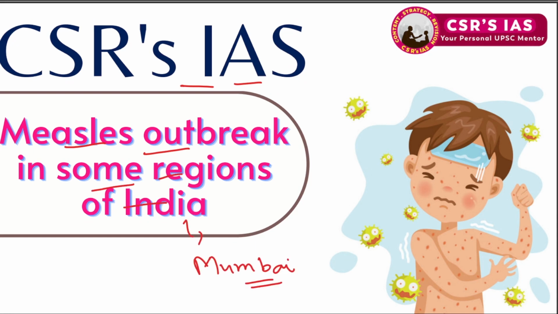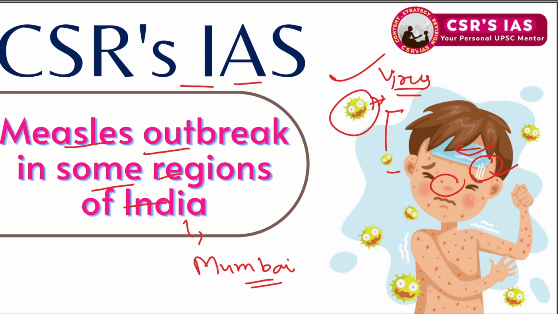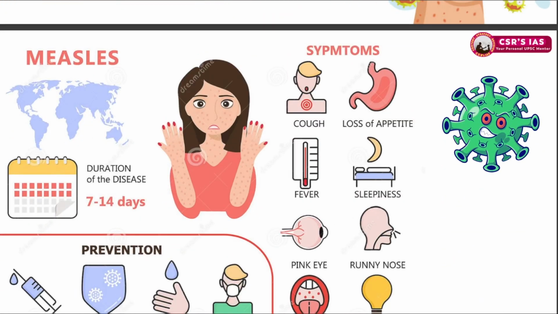So what is this disease? You may have a brief idea from the thumbnail. It is caused by a virus. We shall be reading more about this virus later on. Fever, you can see here, is also a symptom, along with headache, runny nose, red spots and a cold-like feeling. Plus there are rashes on the skin. So white and red spots are there. Let's see more about this disease.